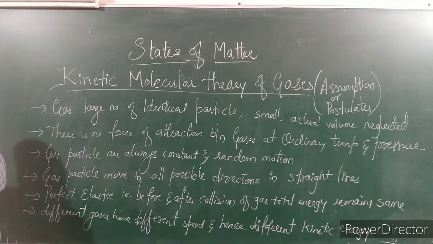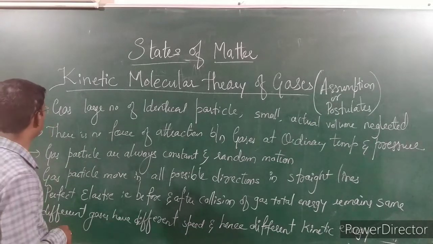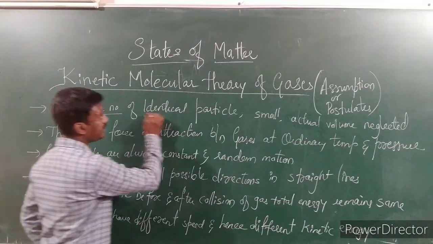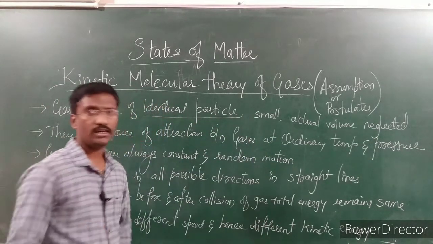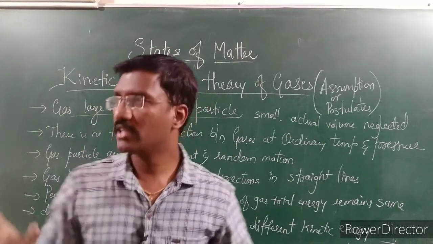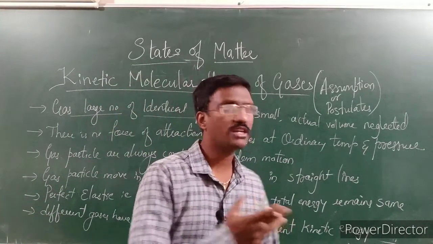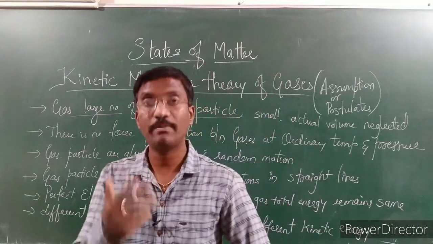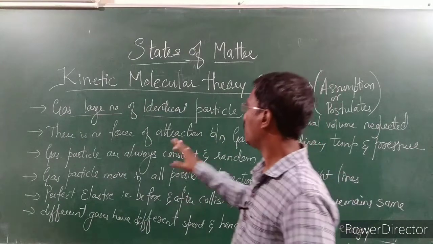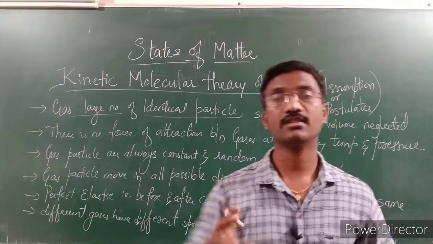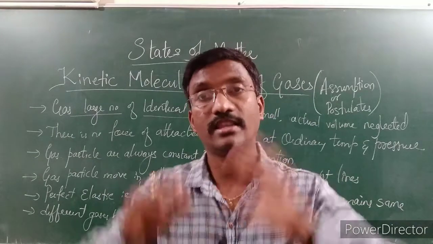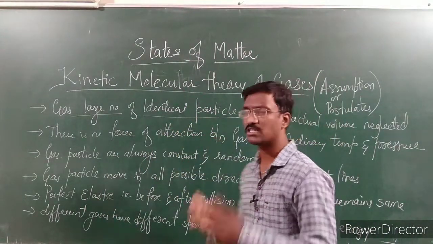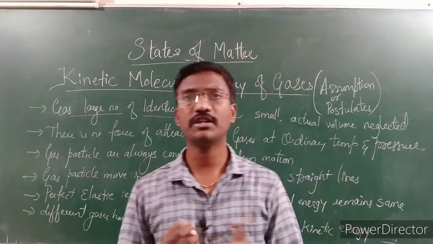Okay, so coming to the first one, look here, these points are very important, and don't skip this one. Why? Because if you understand the answers, it will be easy. First one, the gaseous compounds are a large number of identical particles. Here, if I am staying in the classroom, I am not observing different gases. If the gases were very different, I could smell different gases. In other words, if a container has gases, the number of gas particles will not be a few, a large number of particles will be there, and those are identical particles. They seem to be the same. That's why I am not differentiating those compounds.